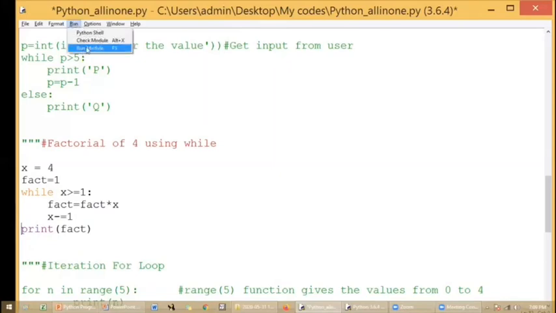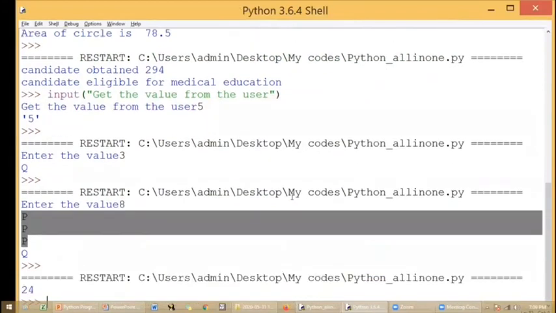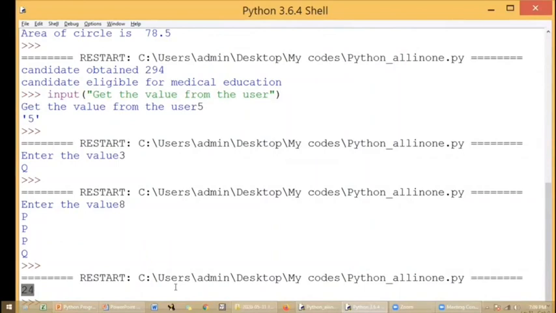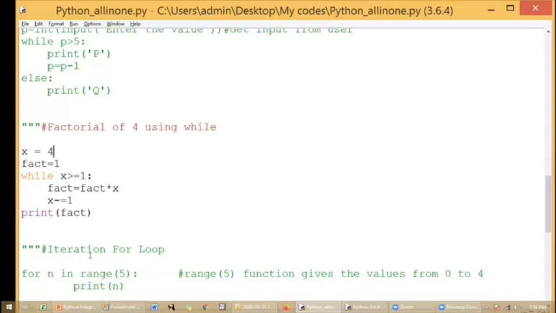I didn't save my code, so it will be asking me to save the code. Yes, I have saved. So this is my factorial value for 4. Okay. Since I have given x equal to 4, I have got the factorial value. Otherwise, you can give 5. Or you can get the input from the user using the input function, and you can try all these things. Okay.